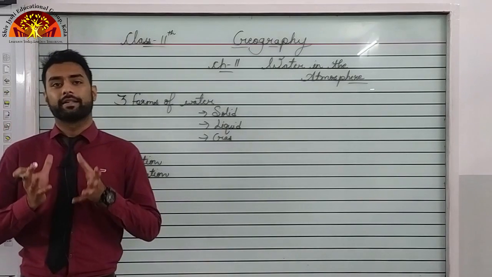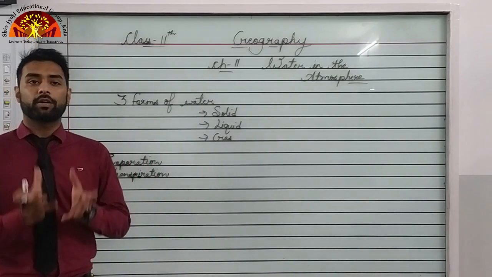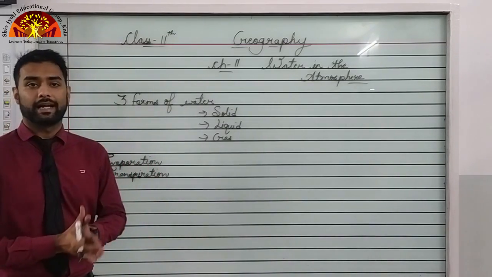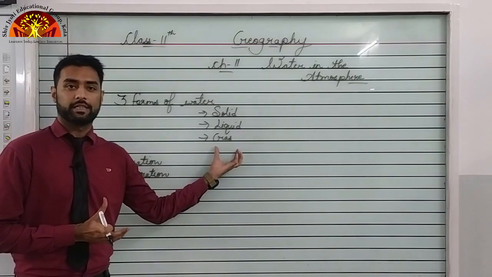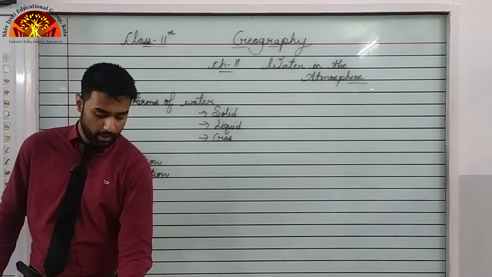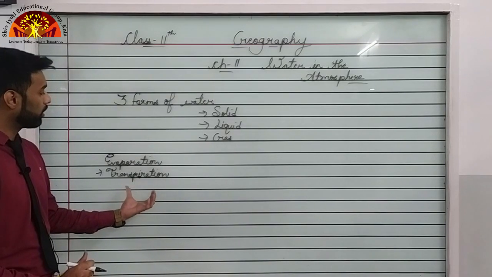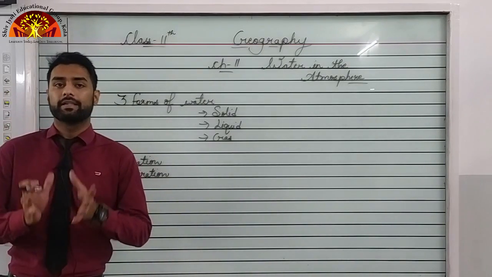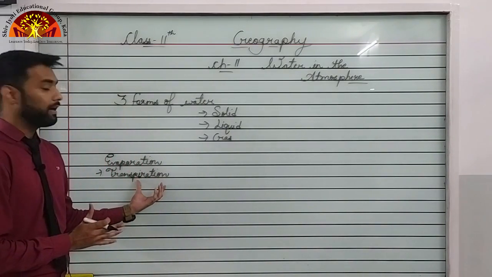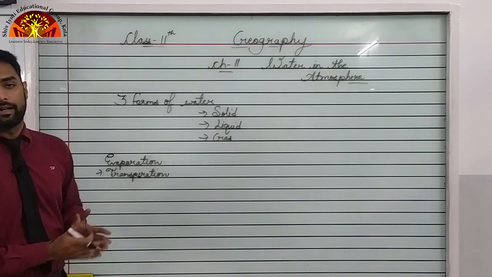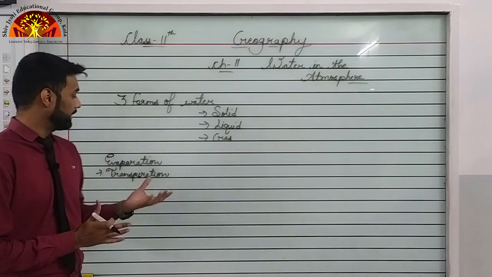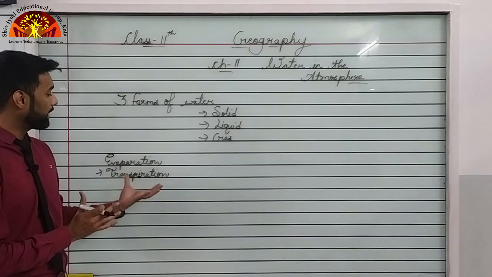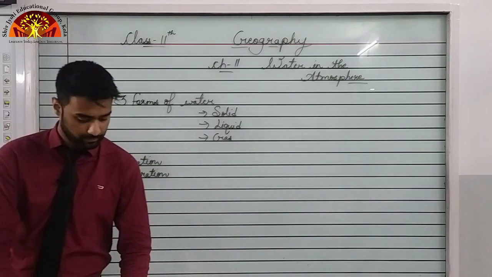For example, your mother boiling water. What happens when water gets boiled? When it gets heated, the water particles get excited and they turn into gaseous particles, that is the water vapor. Now, what is transpiration? Transpiration is almost similar to evaporation, but instead of water bodies, it happens with the plants. Right? Plants' leaves evaporate water and that process is called transpiration.